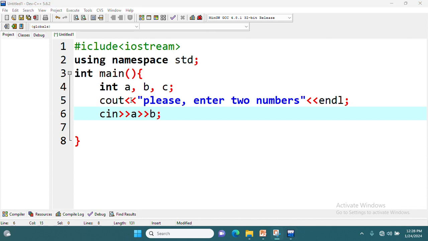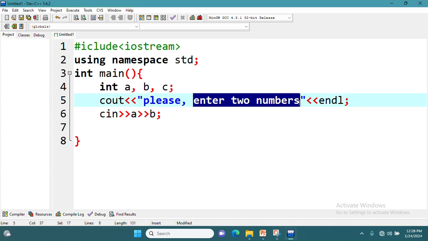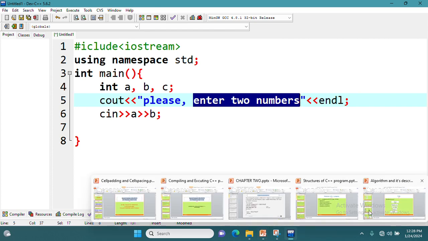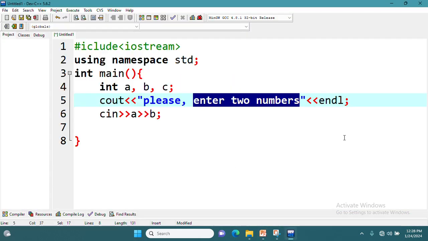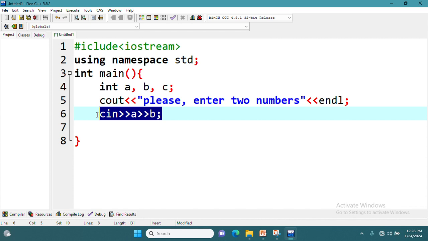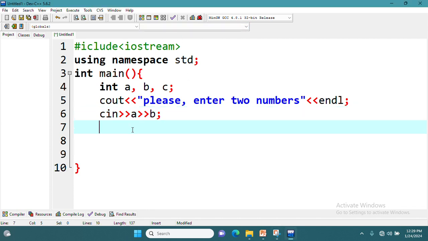Look, we have started the first step. Look, please enter two numbers. Here also in our algorithm, look, reading two numbers. Then we have inserted the lines of code to take input from the keyboard. Now after taking the input from the keyboard, the next step is adding them, adding two numbers to each other.